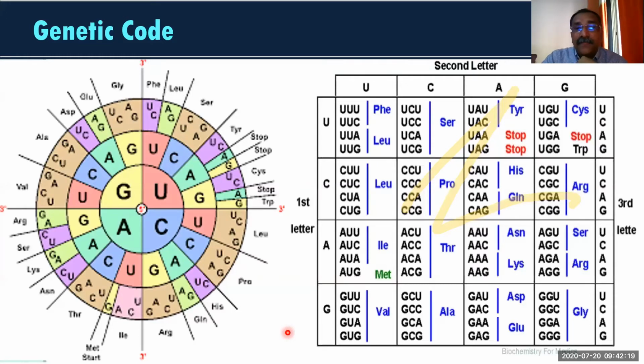Now, central dogma does not refer to RNA to DNA to protein. In central dogma, the main point is the synthesis of protein. Who is sharing the message to synthesize protein?